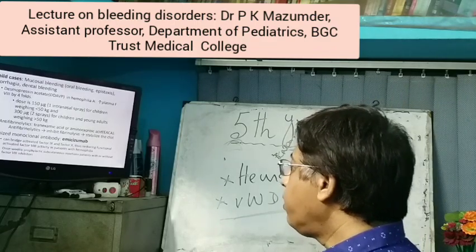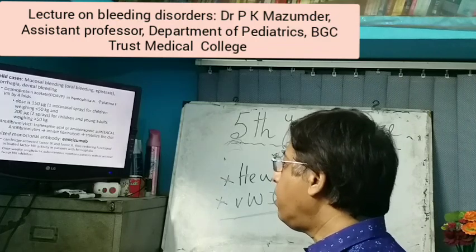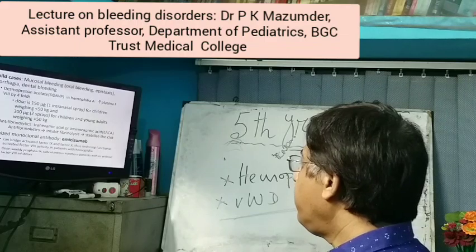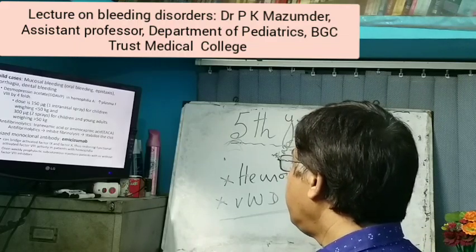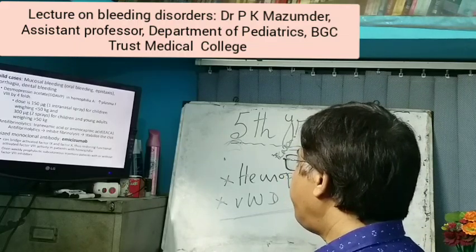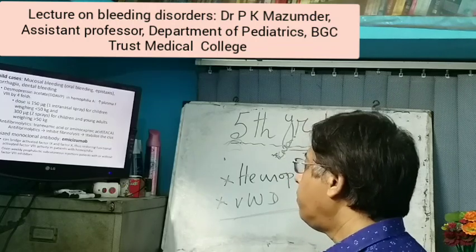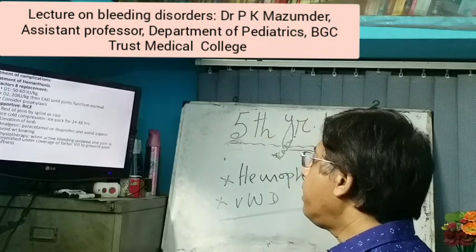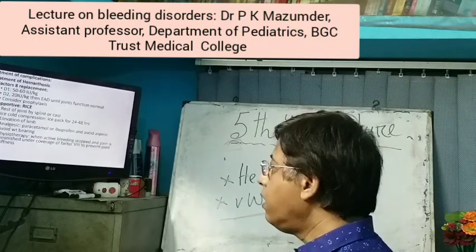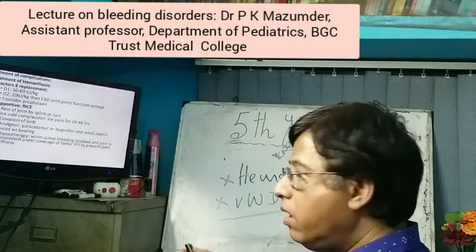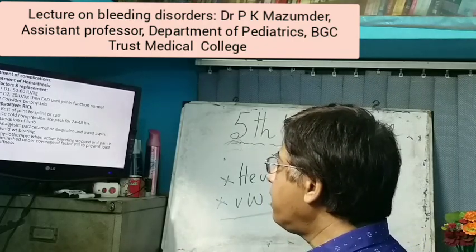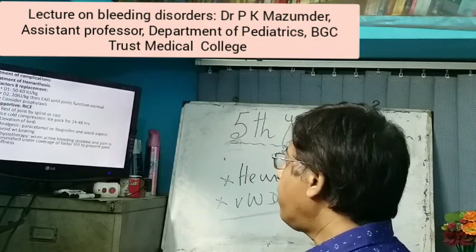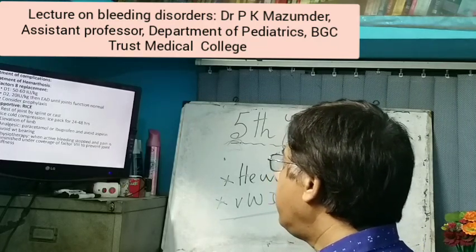Then another new treatment protocol is the humanized monoclonal antibody emicizumab, a new drug. Now treatment of complications. Treatment of hemarthrosis is usually asked in the viva board or sometimes given in the OSPE. Treatment of hemarthrosis: factor 8 replacement and supportive care.